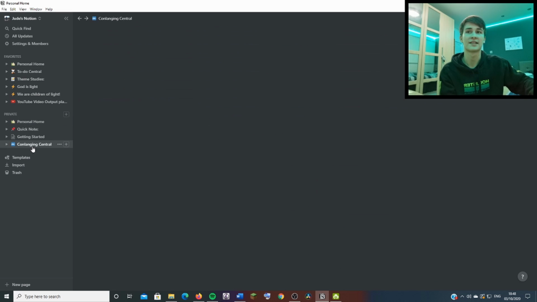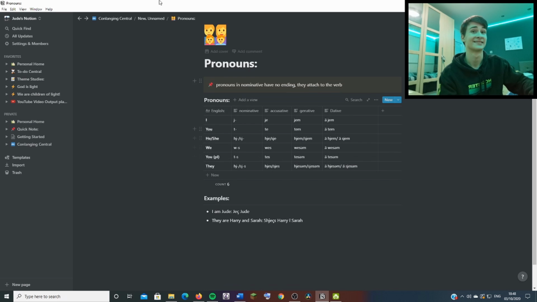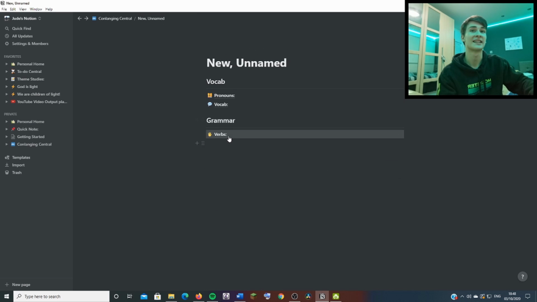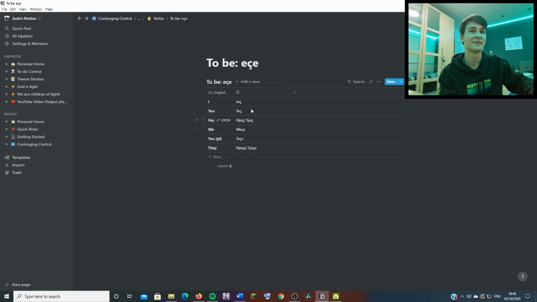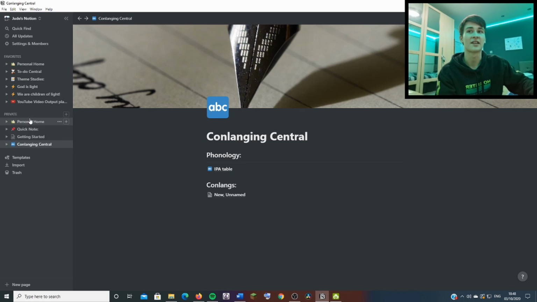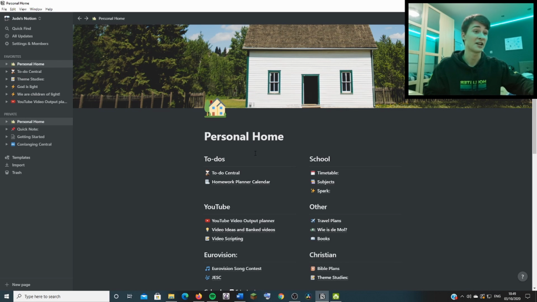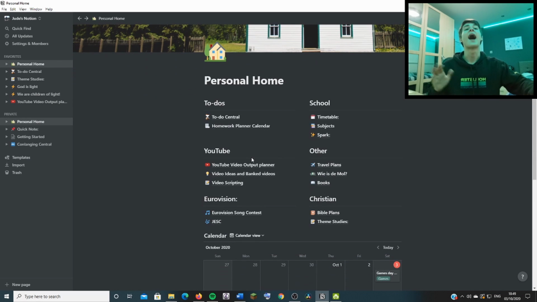And I also have this Conlang Central. This is just if I'm making another language. I can put things in here, verbs. Yeah, it's pretty self-explanatory. That's just another thing that I have on my Notion, and that is currently the entire Notion setup. I absolutely love it.